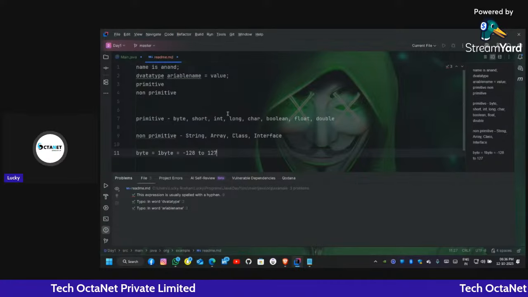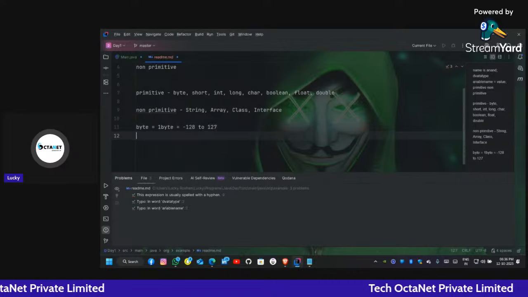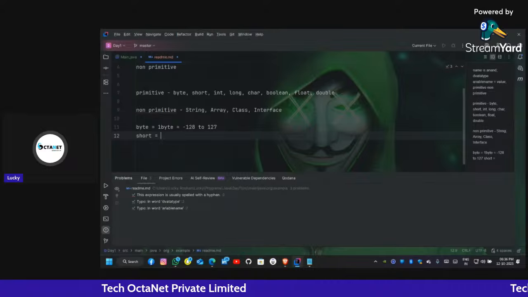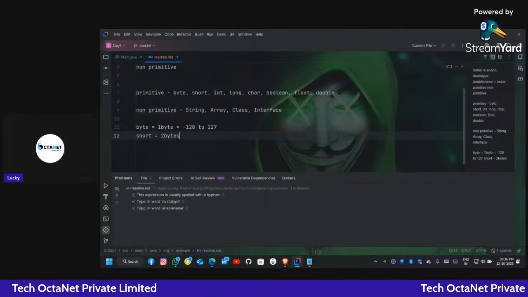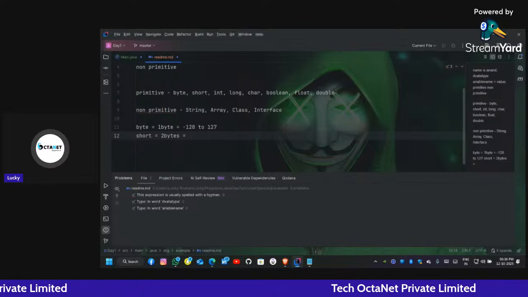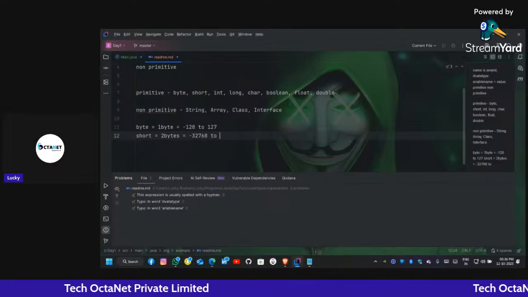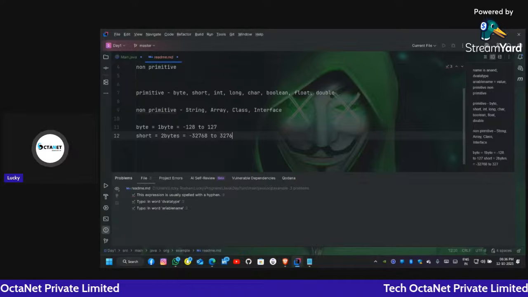Then after byte it comes short. If byte was 1 byte, then short is double, 2 bytes, and it comes under minus 32,768 to 32,767.